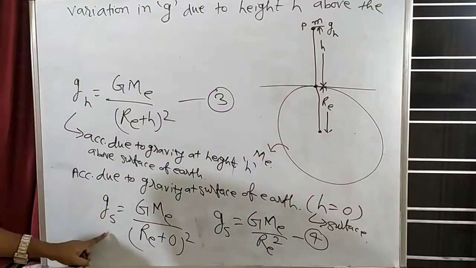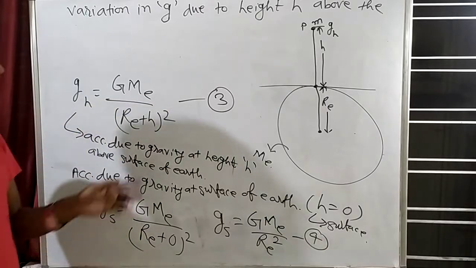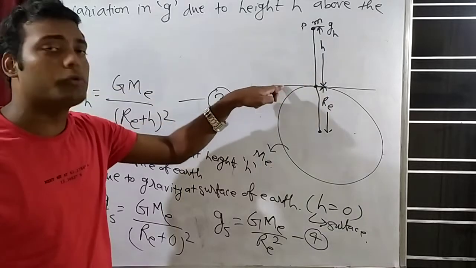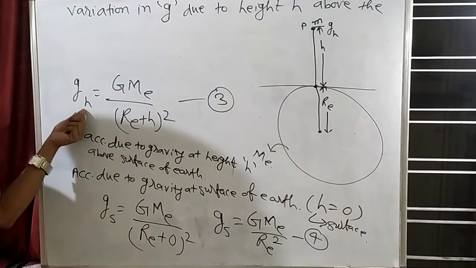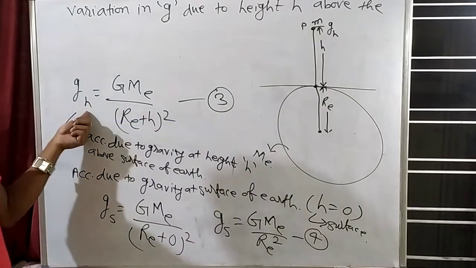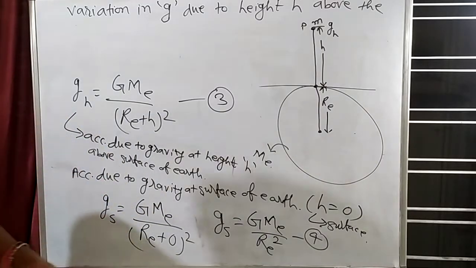How have we calculated GS? Is it clear? To calculate GS, what will we do? Make the height 0 here. If this height becomes 0, then we will come to the surface. So put the height as 0, and now we come to the surface. So here, instead of writing GH, we will write GS. Clear?